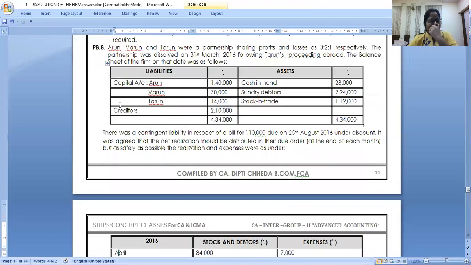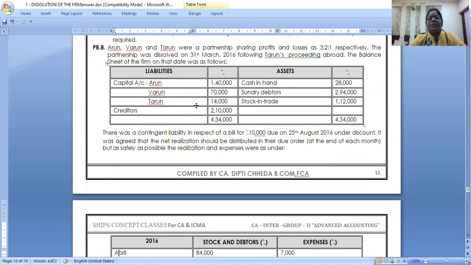What do we need to remember? Problem number 8. Let us read it. Arun, Varun, Tarun are partners and their profit sharing ratio is 3:2:1. Read it carefully. The partnership was dissolved and following Tarun's proceedings abroad, the balance sheet of the firm is given.